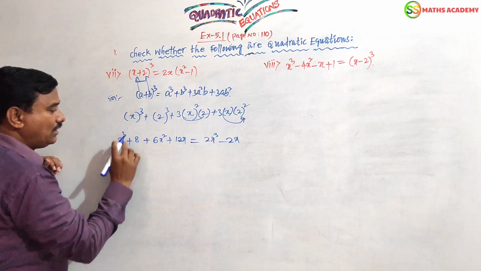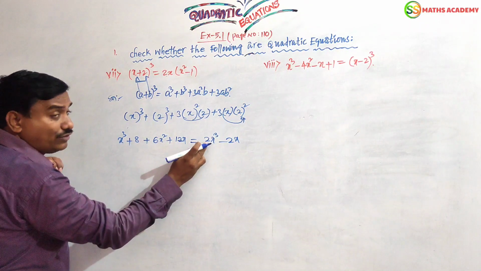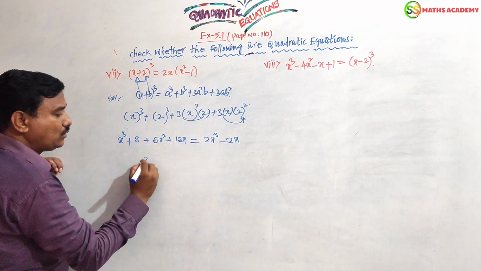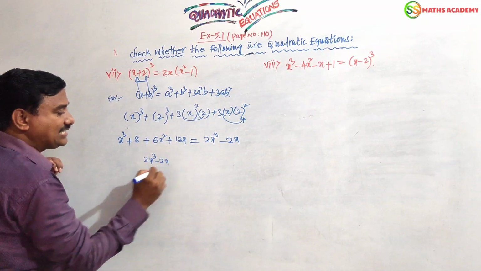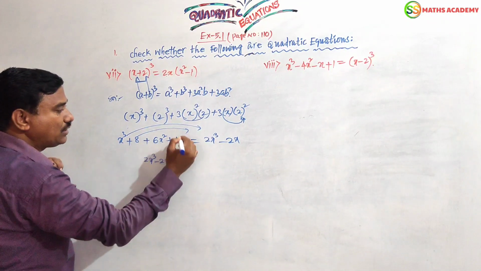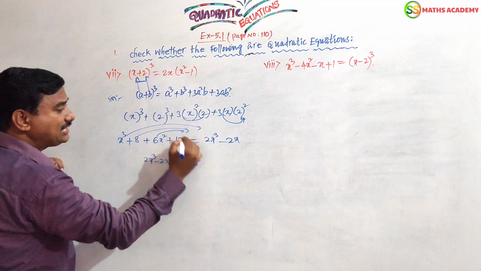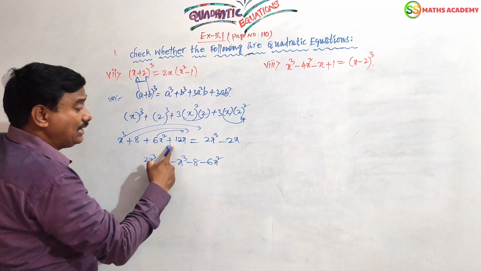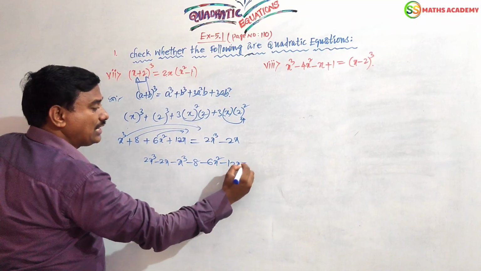Now on the left side, this power's coefficient 2 will be there, no? This is the bigger number. Move all these terms to the right side. 2x cube minus 2x as it is, right? It will go to the right side. Minus x cube will go to the right side. Minus 8, minus 6x square becomes 2. Plus 6x square becomes minus 6x square. Plus 12 becomes minus 2x is equal to 0.